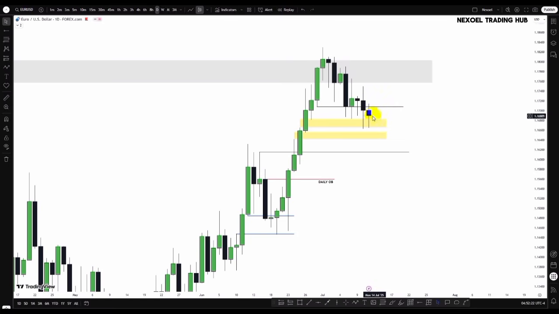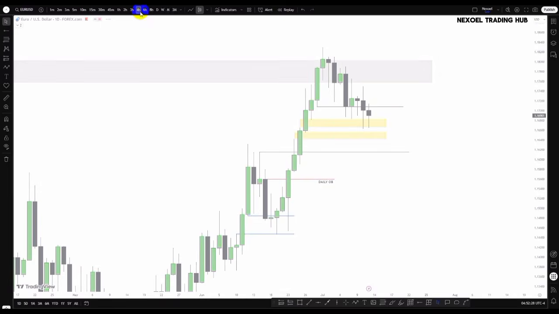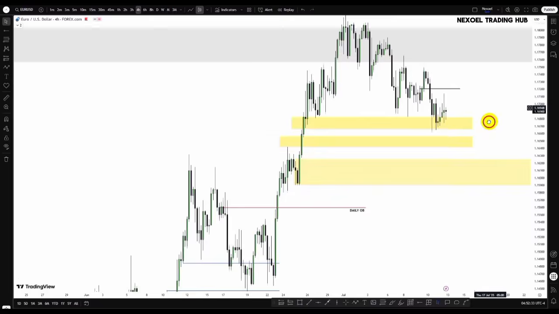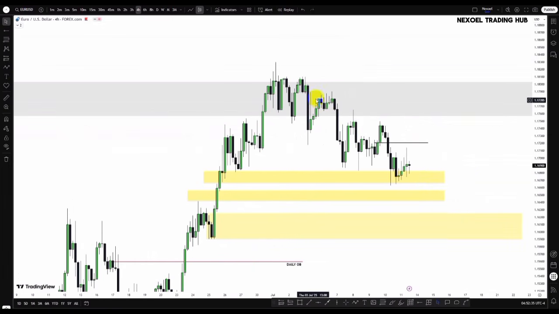But for now, we'll be holding to the possibility of lower prices in the EURUSD. So let's check the 4-hour time frame. Here in the 4-hour time frame, we can see the bearish structure. I called that a position for us from last week's forecast, that we should wait to see a reaction and then go bearish to the downside. And we can see how price has been falling to the downside, with volume closing below the low points.